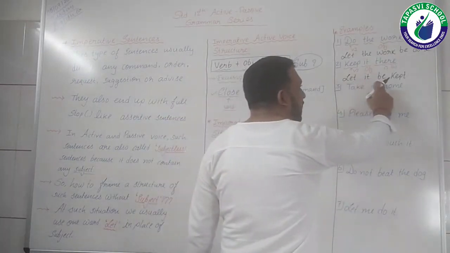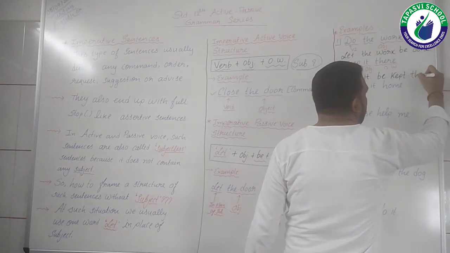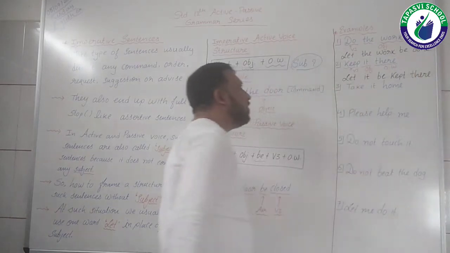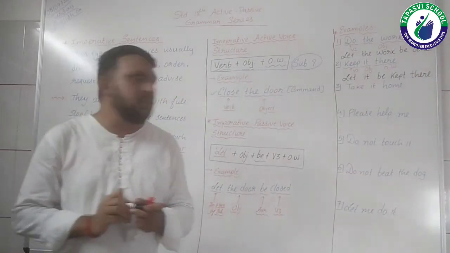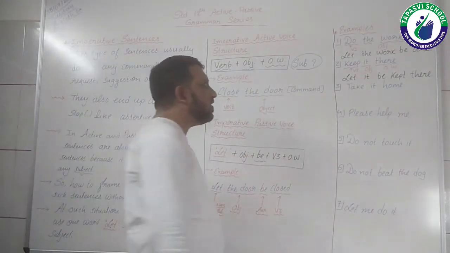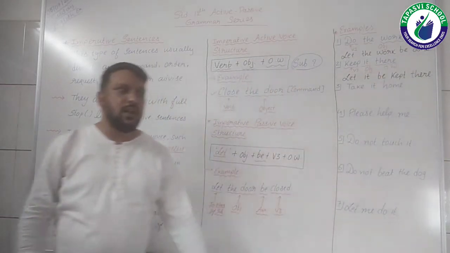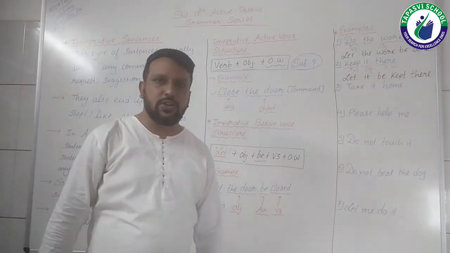Now, let it be kept. There was the other word, so I am keeping it here. So here is your answer. Keep it there was the active imperative, so the passive for the same is let it be kept there. This is the passive voice structure.